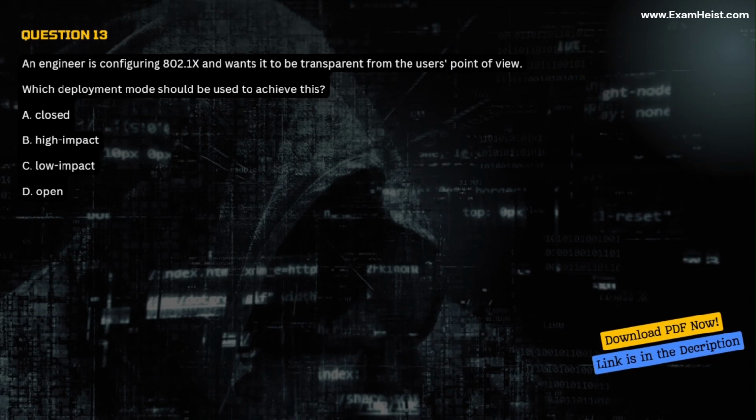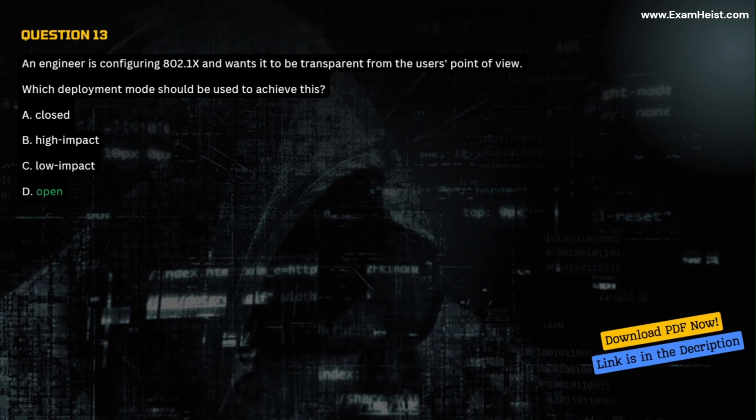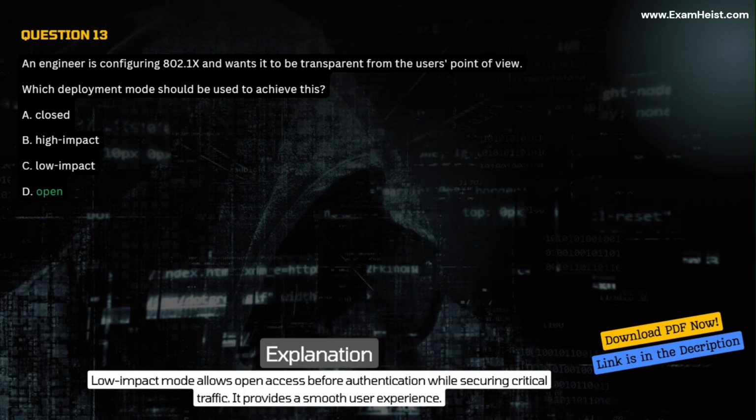Question 13. An engineer is configuring 802.1X and wants it to be transparent from the user's point of view. Which deployment mode should be used to achieve this? A. Closed. B. High impact. C. Low impact. D. Open. Correct answer C. Low impact. Explanation. Low impact mode allows open access before authentication while securing critical traffic. It provides a smooth user experience.